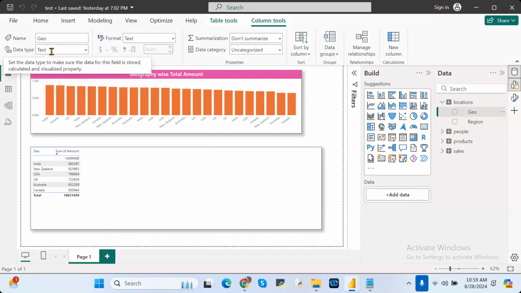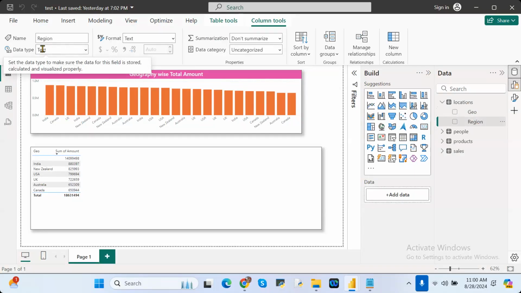Text here. Individually, that means if you go to the report view and select any particular column, then you know what data type it is. So if you want to know what data type the region is, you have to select that one. Then you know the data type for this particular one.